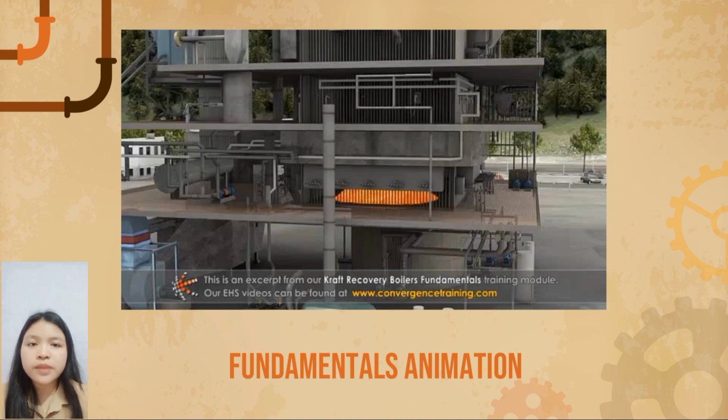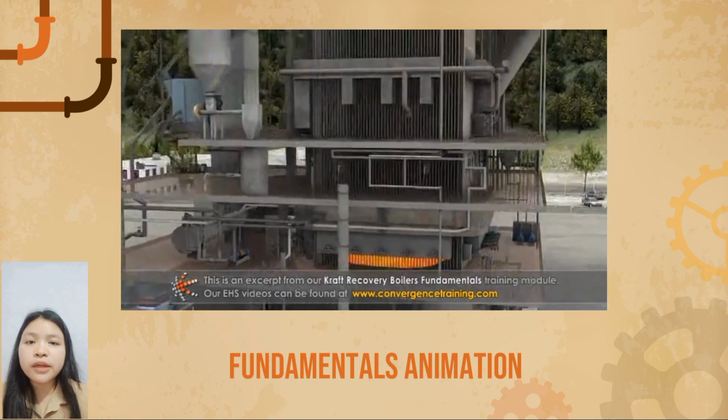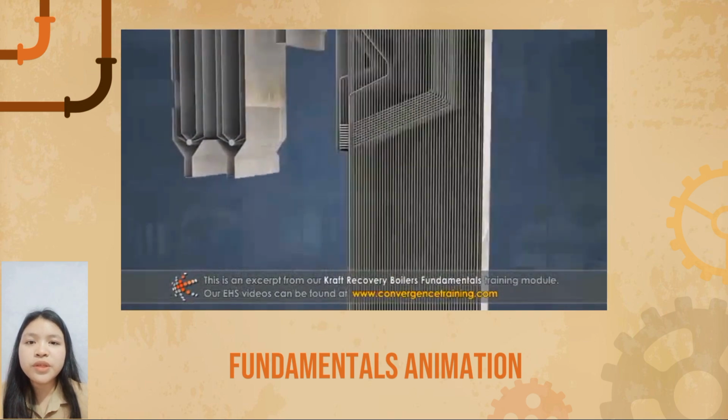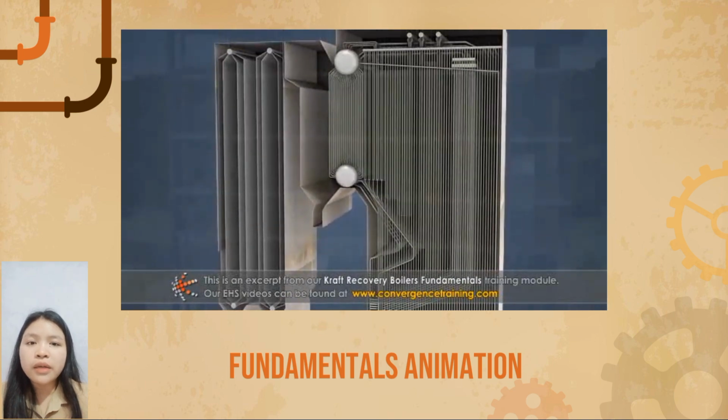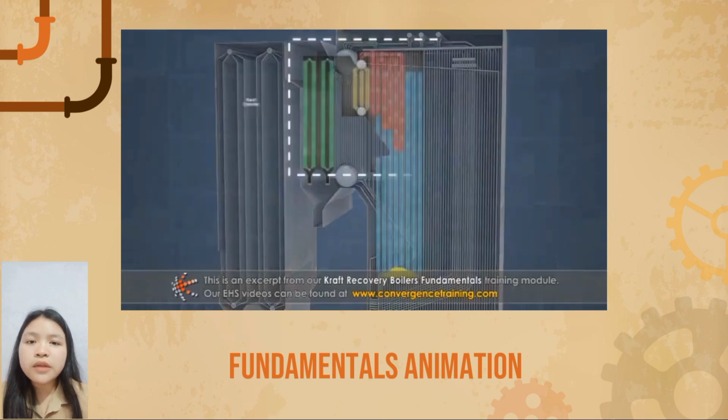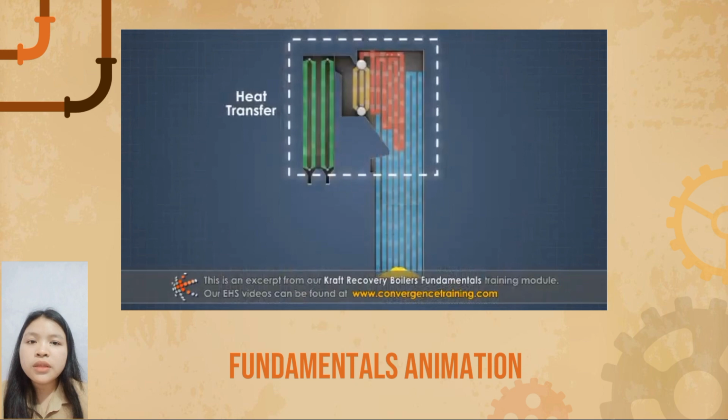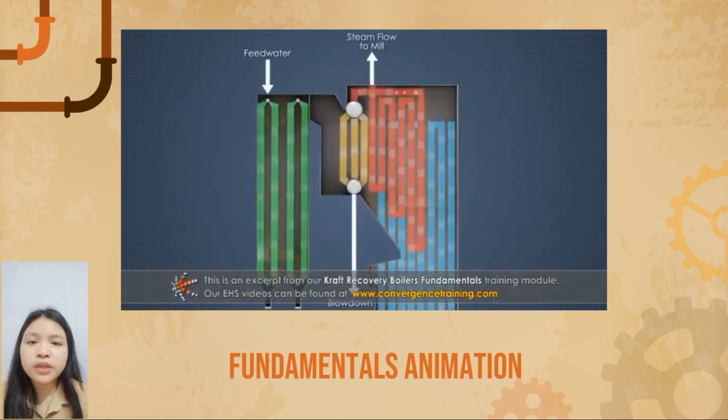Okay, next I will explain about the video on kraft recovery boiler fundamentals. The kraft recovery boiler has many tubes located in the combustion gas path. They collect the heat of combustion and convert the energy into steam by heating boiler feed water inside the tubes. In the heat transfer section, there are three main sections of tubes: the superheater, the generator or boiler bank, and the economizer.